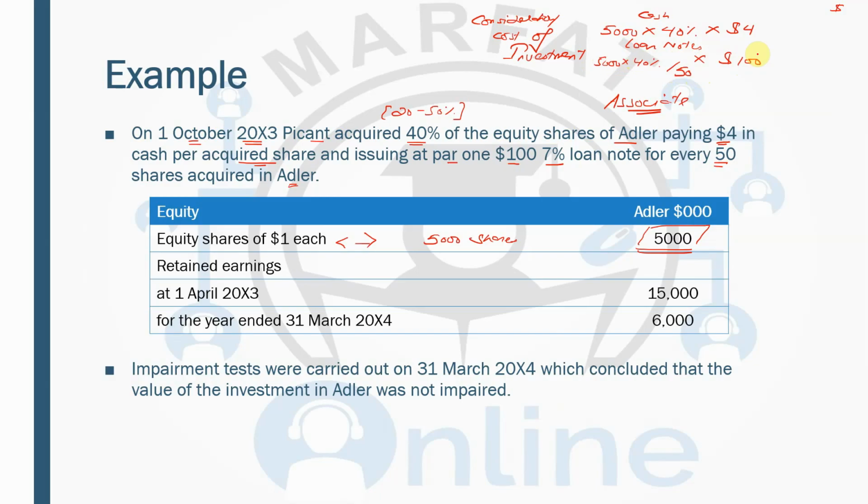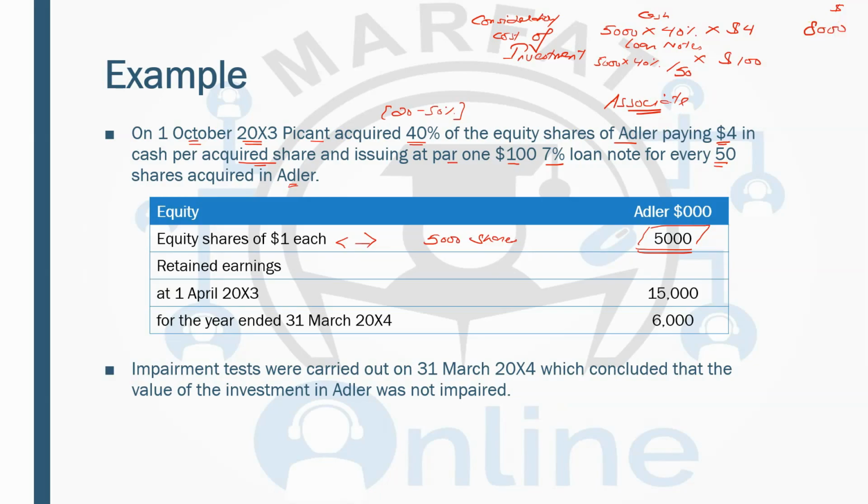Now we need a calculator to solve this. 5,000 into 40% is 2,000 shares, and multiplied by $4, the cash is $8,000.